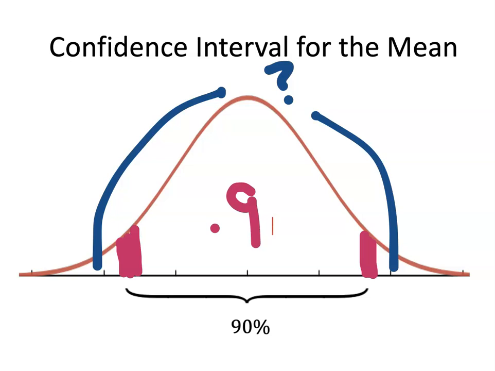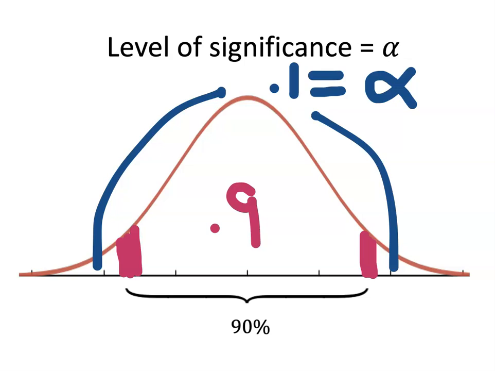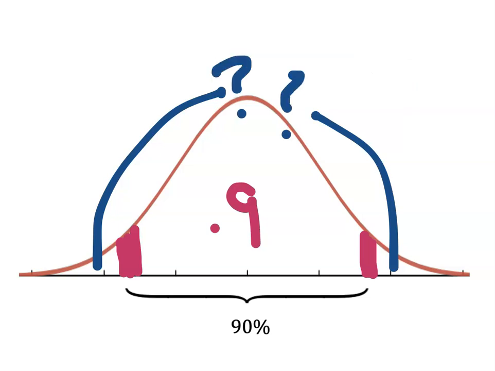So if this is 90%, what do these two areas out here add up to? Well, that's going to add up to 0.1 because the whole area has to be 1. So if this area is 0.9, then this stuff over here and this stuff over here have to add up to 0.1. Another way to put this is that our level of significance, alpha, equals 0.1. It's just the area to the left and the area to the right of the confidence interval.